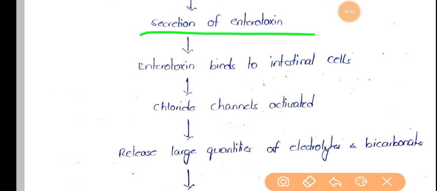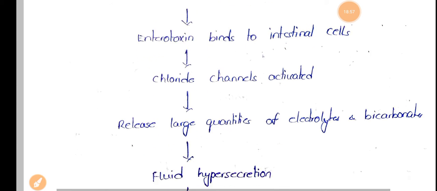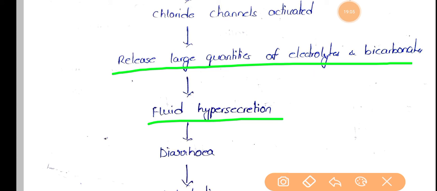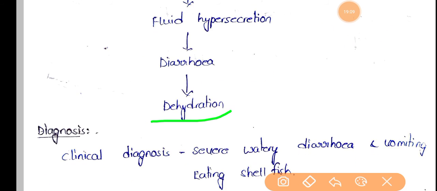Enterotoxin binds to intestinal cells, chloride channels will be activated, and release of large quantities of electrolytes and bicarbonates into the lumen, and fluid hypersecretion. Diarrhea will be caused and causes dehydration.